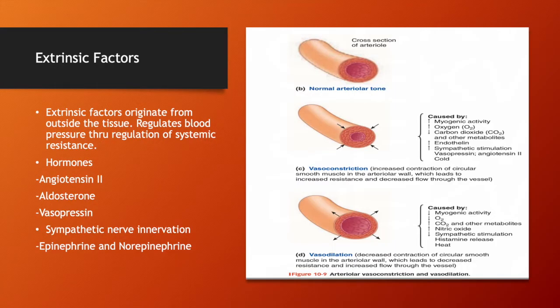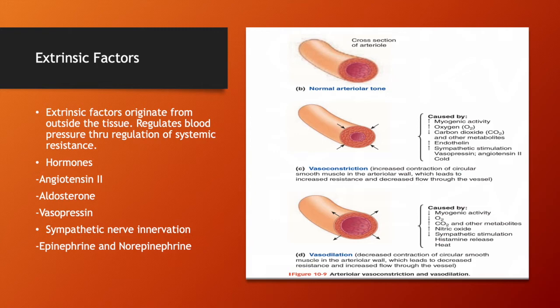So all of these extrinsic factors mentioned in this slide are going to result in vasoconstriction. But there are some extrinsic factors that do result in vasodilation, but most extrinsic factors do result in vasoconstriction. One example of an extrinsic factor that causes vasodilation is AMP.